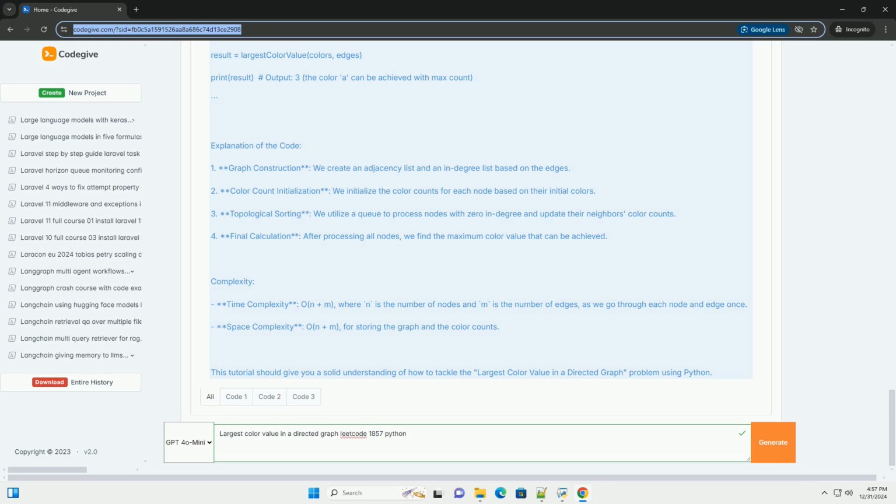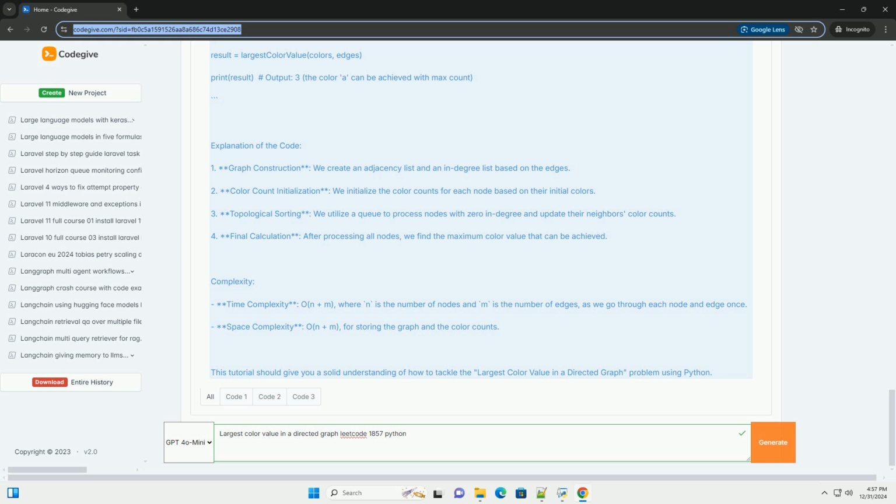Code example. Here's a Python implementation of the approach described above. From collections import defaultdict, def largest_color_value(colors, edges): n = len(colors). Step 1, build the graph and in-degree count. graph = defaultdict(list), in_degree = [0] * n. For u, v in edges: graph[u].append(v), in_degree[v] += 1.